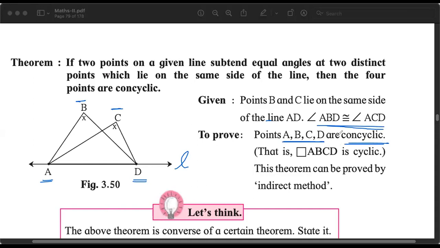That means they lie on the same circle. That means if we want, we can draw a circle passing through all the 4 points. It also means that ABCD will form a cyclic quadrilateral. How will that quadrilateral look? AB already जुड़ा हुआ है, BC को जोड़ना पड़ेगा. चलो जोड़ते हैं.